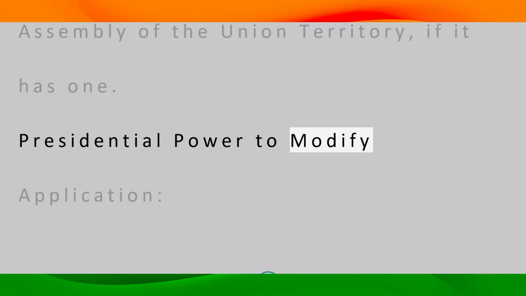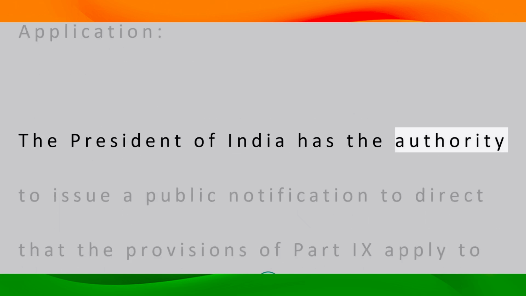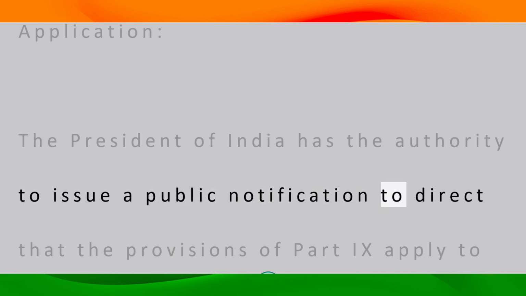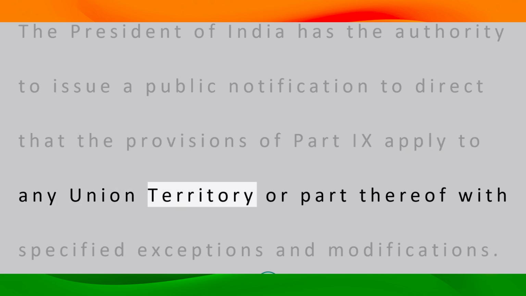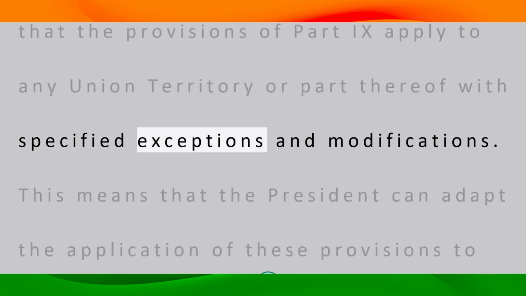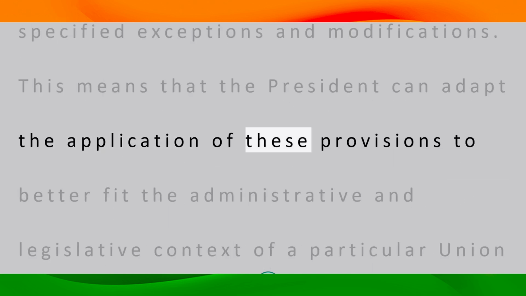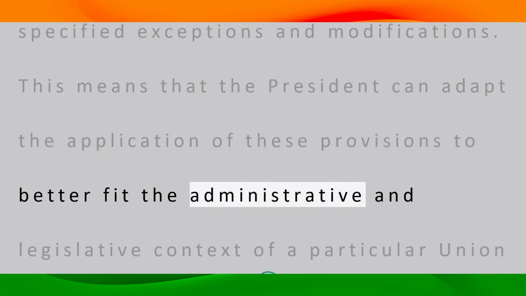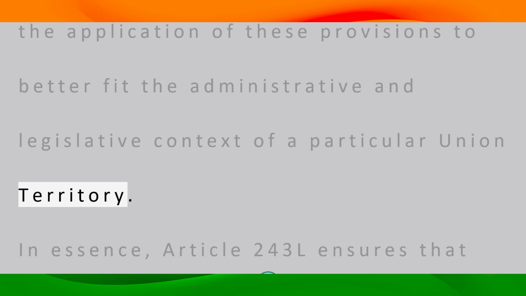Presidential power to modify application. The President of India has the authority to issue a public notification to direct that the provisions of Part 9 apply to any union territory or part thereof with specified exceptions and modifications. This means that the President can adapt the application of these provisions to better fit the administrative and legislative context of a particular union territory.